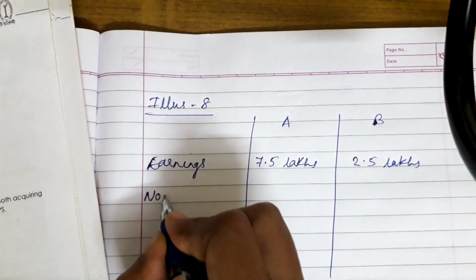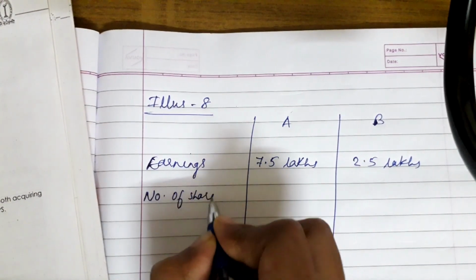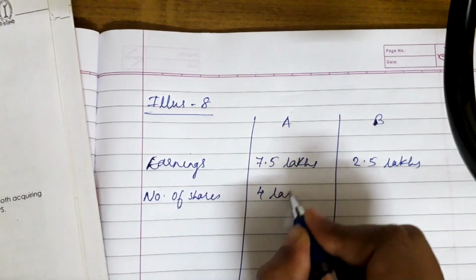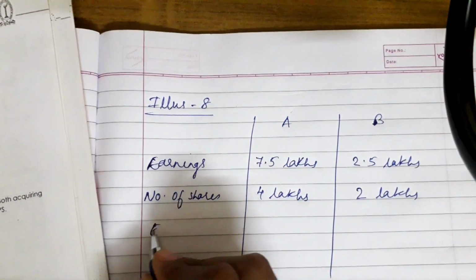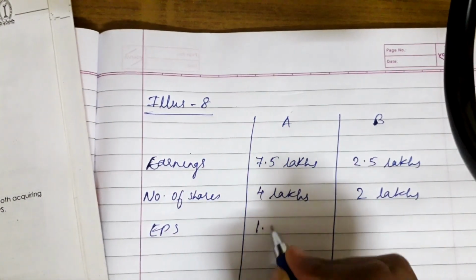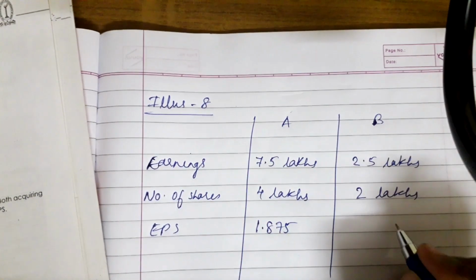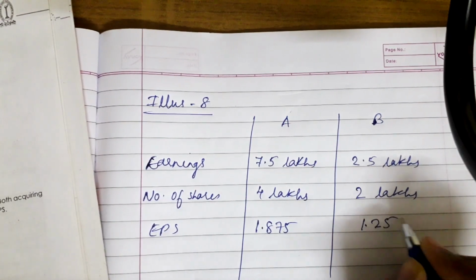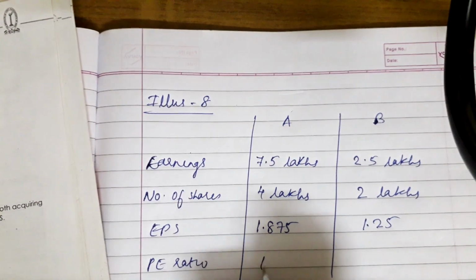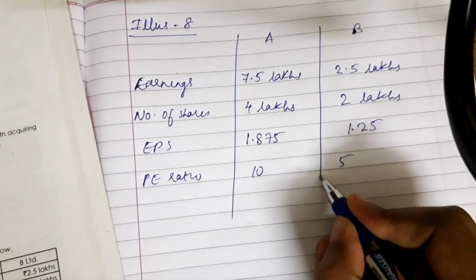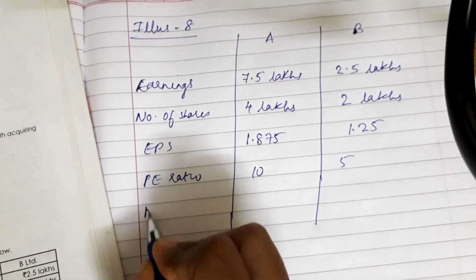Number of shares: 4 lakhs, here 2 lakhs. EPS after dividing will get 1.875, they already provided, otherwise we could also find it by dividing. Now the P/E ratio is 10 and 5. See, if this data has been given, we can easily find MPS.